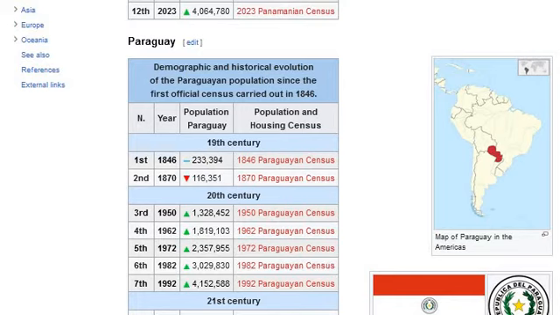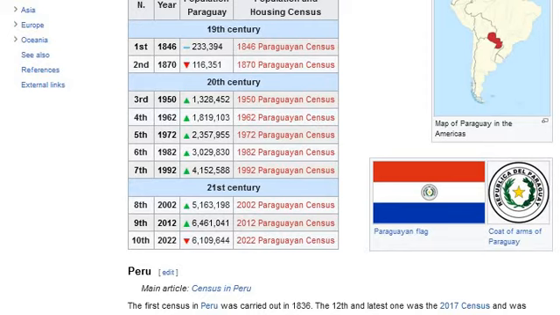1982 Paraguayan census. Seventh, 1992, increase: 4,152,588. 1992 Paraguayan census. 21st century. Eighth, 2002, increase: 5,163,198. 2002 Paraguayan census. Ninth, 2012, increase: 6,461,041. 2012 Paraguayan census.